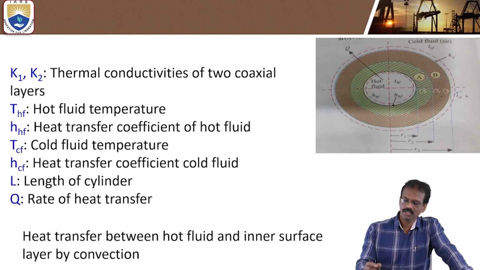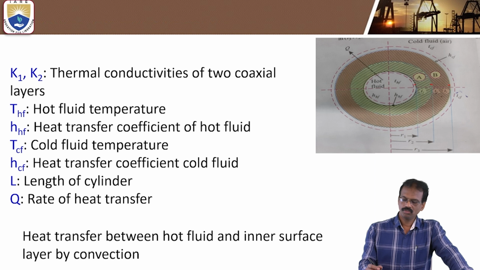So there are two layers, layer A and layer B. Temperatures we can take as T1, T2, T3; hot fluid temperature THF, cold fluid temperature TCF, hot fluid heat transfer coefficient HHF, and cold fluid heat transfer coefficient HCF.